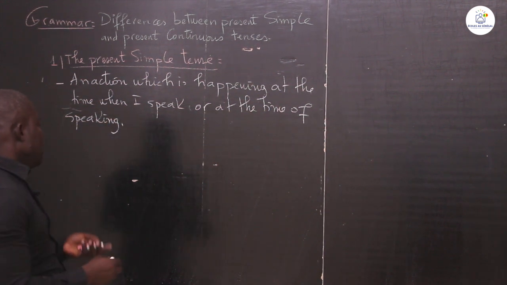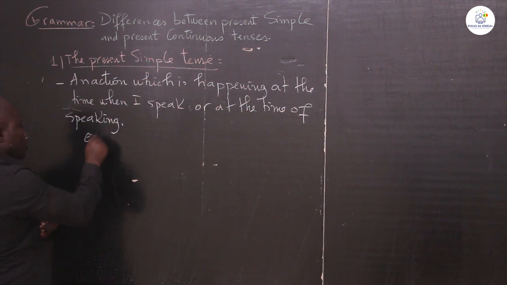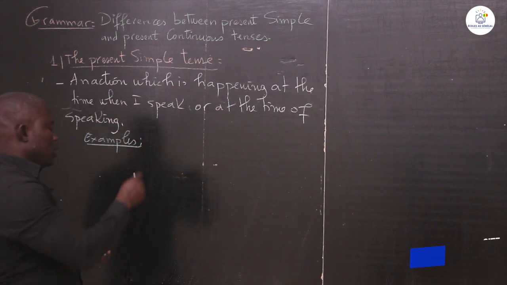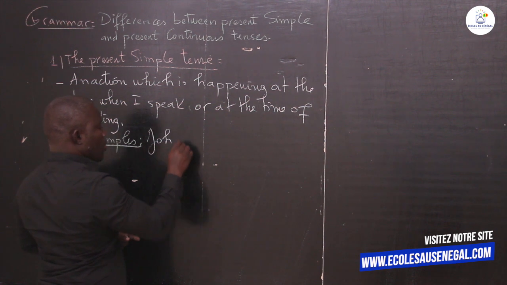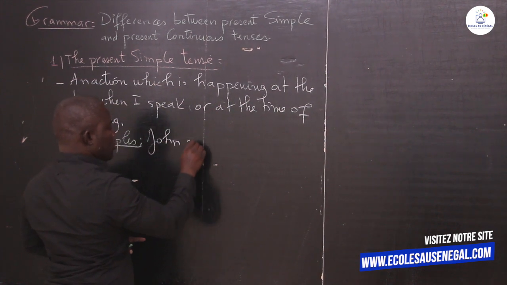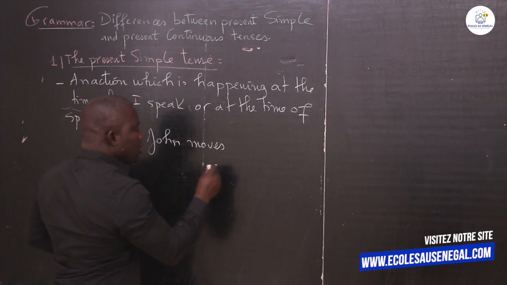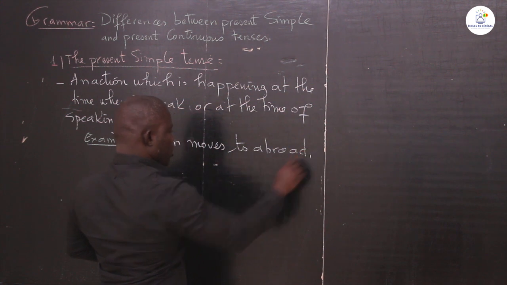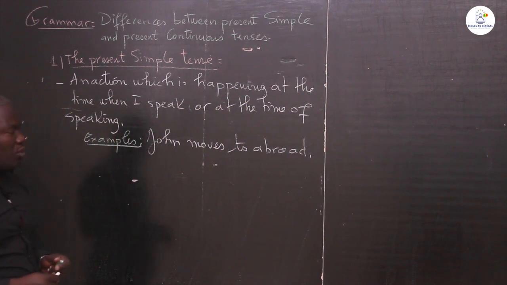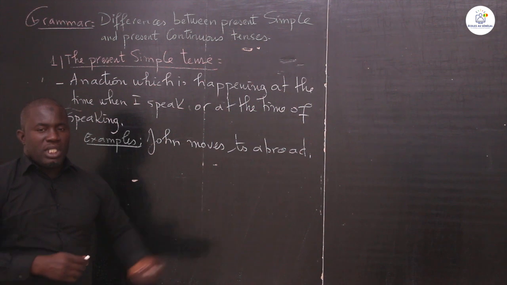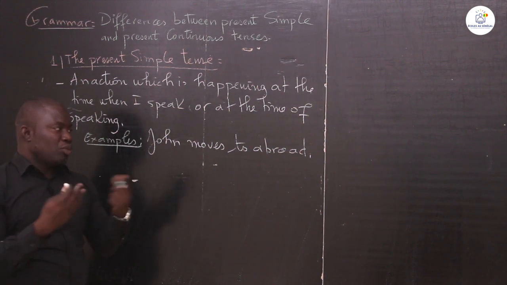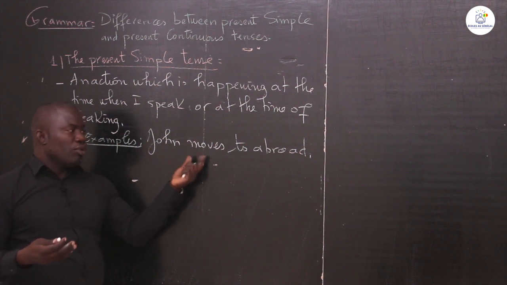Now, at the time of speaking is, for example, John moves to abroad. John moves to abroad. This is an action which is happening at the time of speaking. This is John moves to abroad.